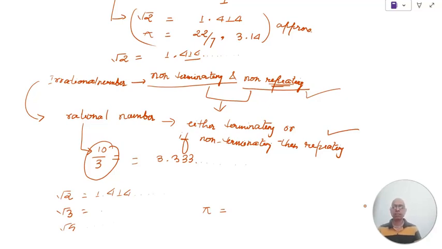When we say that pi is an irrational number, sometimes kids come up and say pi is the value of 22/7, so how can it be irrational? Because the value itself is in the form of p by q. But no, that is not the exact value of pi. These are approximations of pi, right?